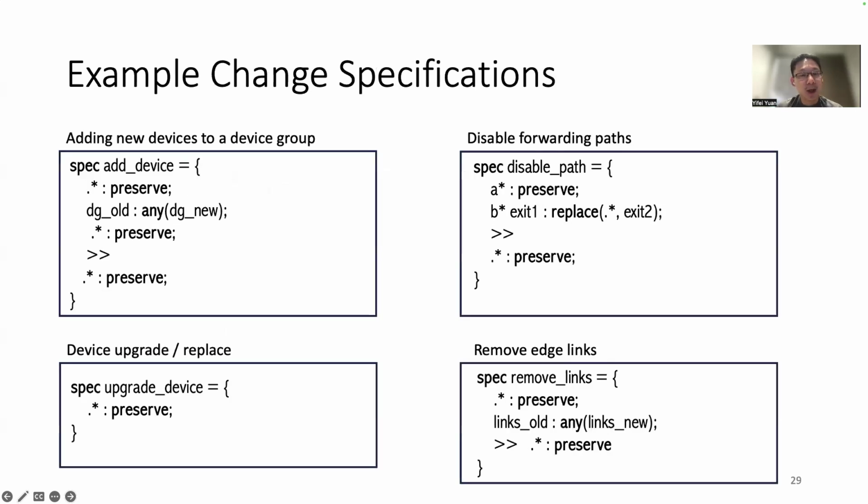Here are some example change specs in the dataset. You don't need to read the detailed spec, but you can see that specifying those real change intents is easy and compact in Rela.